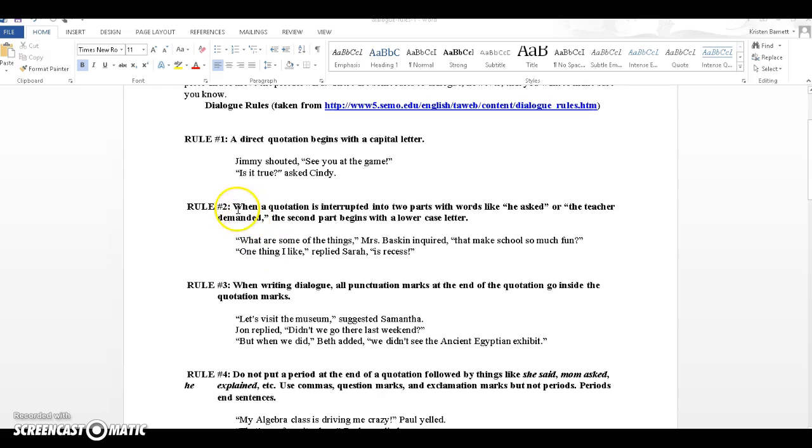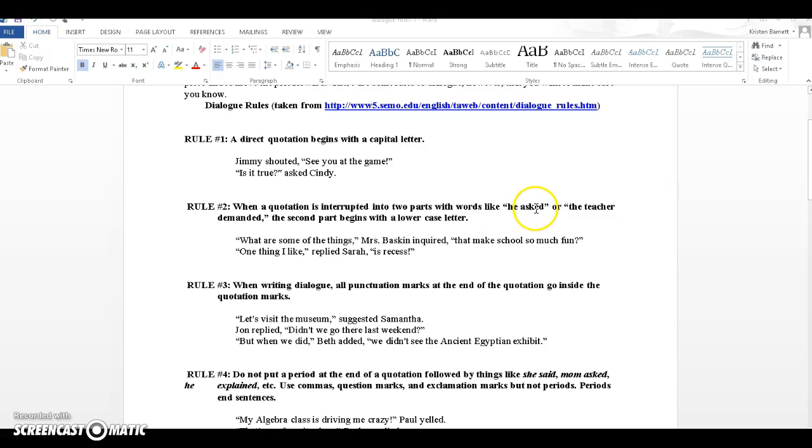The second one: when a quotation is interrupted into two parts with words like he asked or the teacher demanded, the second part begins with a lowercase letter. These are called tags. You don't need to know that, but dialogue usually isn't itself a sentence. That can be confusing. Now, you are the author of these stories, so you can do that. You have the right, because it's your piece, you're creating it, but we are practicing correct quotation.